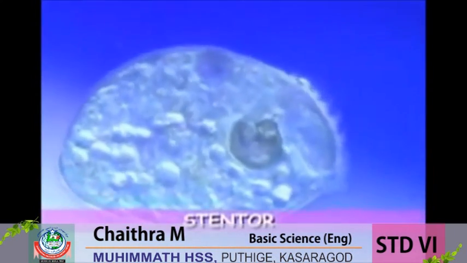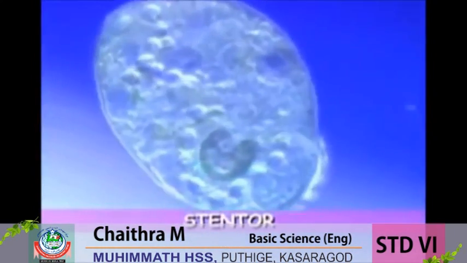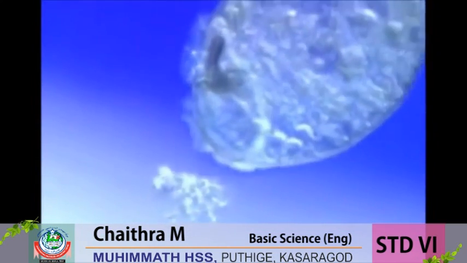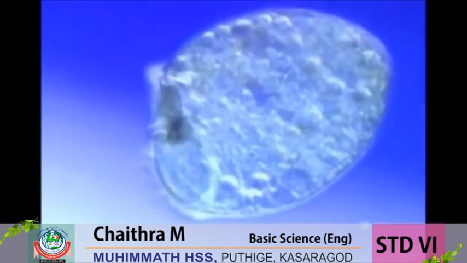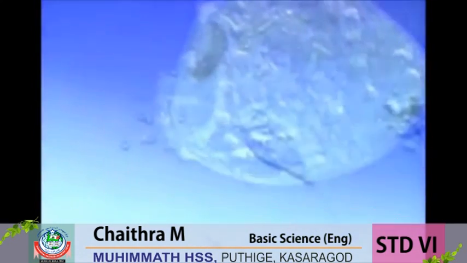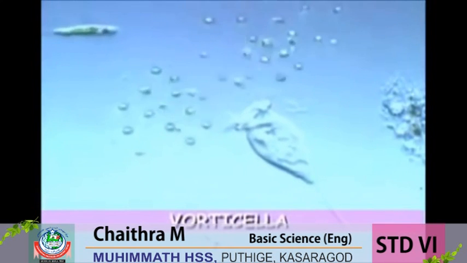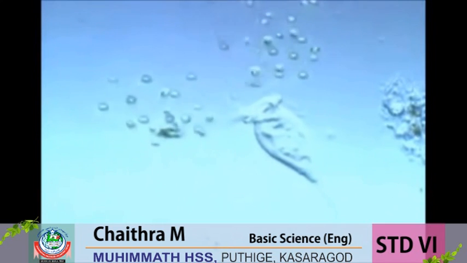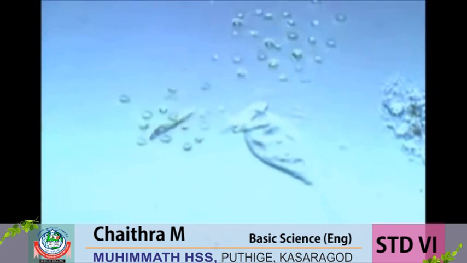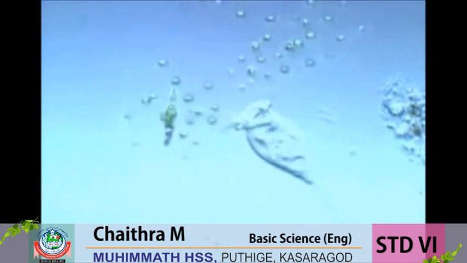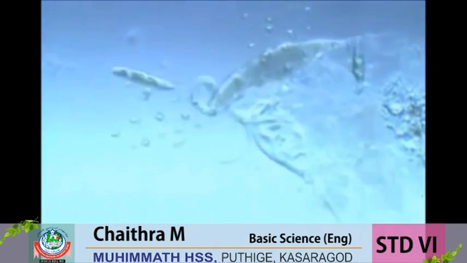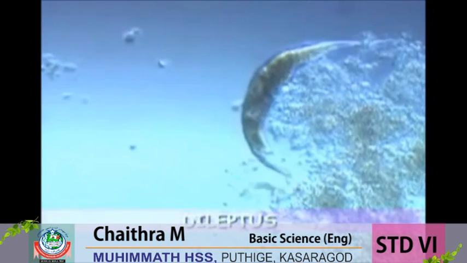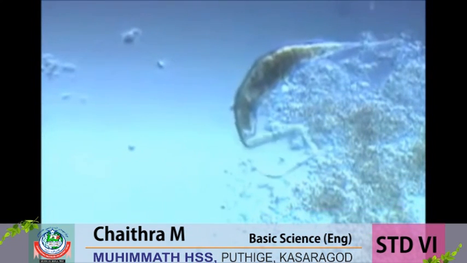This one is called stentor. If you look closely, you can see the cilia that line the outside of its large mouth. The cilia are used in swimming and food gathering. This Vorticella uses its cilia to create water currents that pull in food. Larger organisms like these green algae get caught in the current as well, but are not consumed. This Dileptus feeds by waving its trunk back and forth through the water, hoping to draw in organisms.